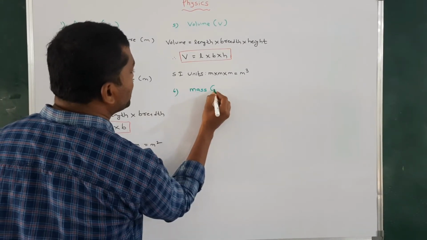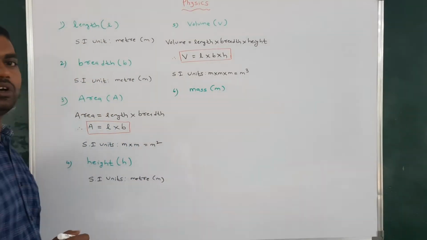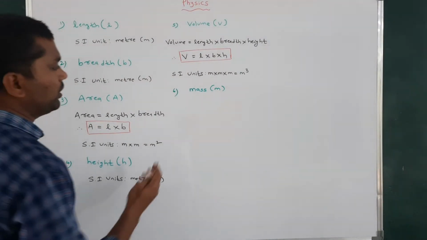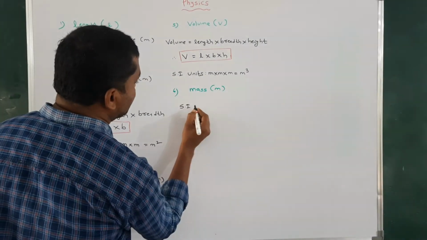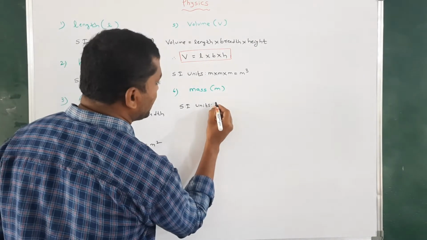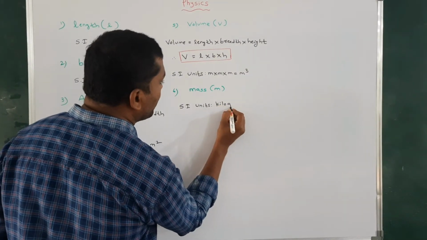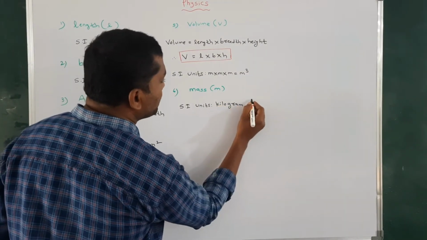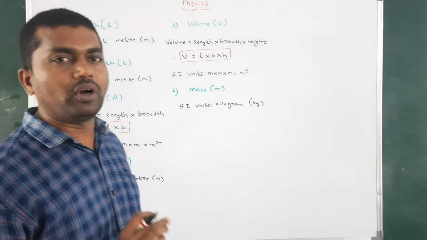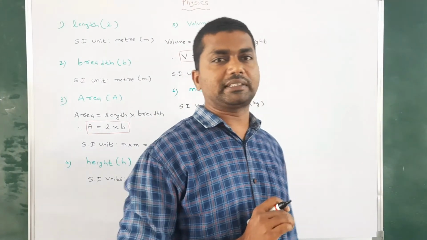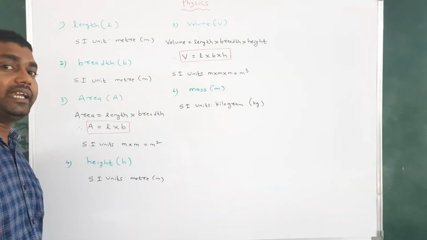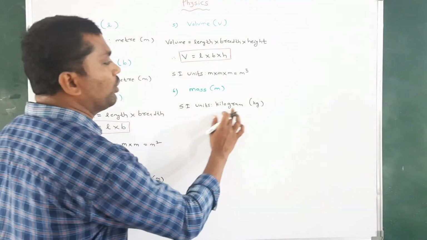Mass of the object, mass of the body. The mass will be measured in terms of the SI unit, kilogram, simply kg. Mass of the human body, mass of any object, will be represented by M and measured in kilograms.